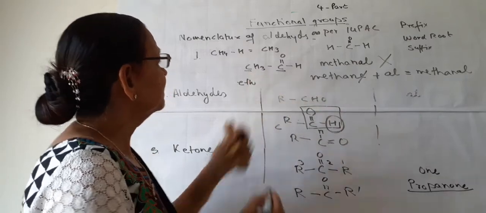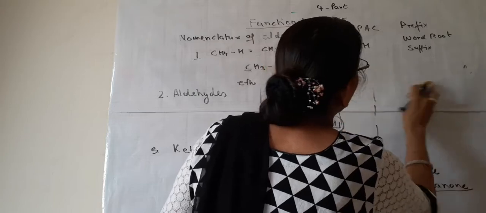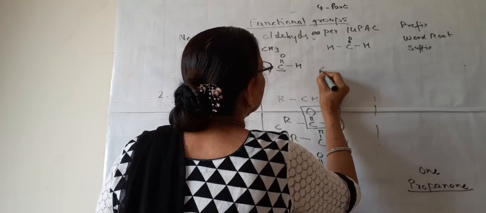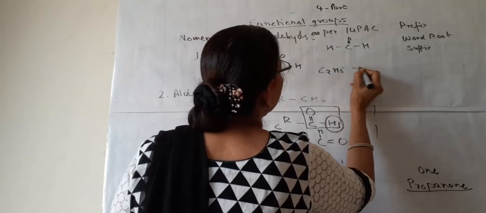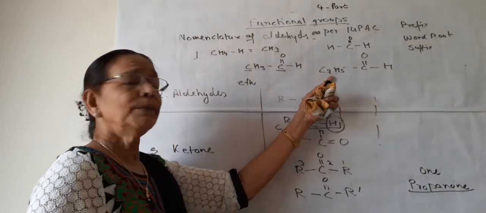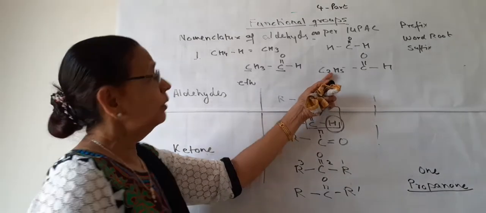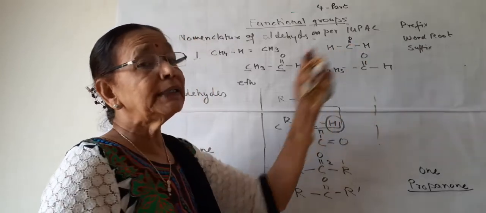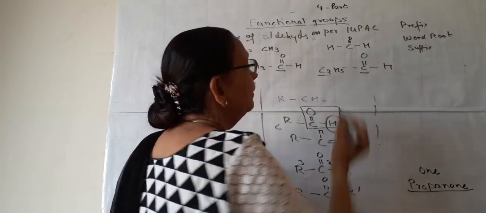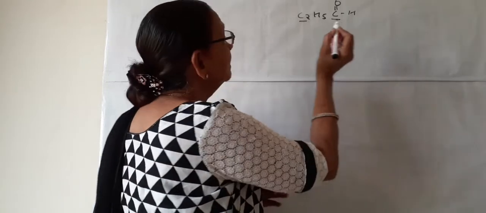So the ethanol is having CH3, and what about the next compound of aldehyde? If it is having C2H5 C double bond OH. It is the ethyl group, C2H5, all of you know. But this compound is not ethanol. Why is it not ethanol? Because now this is having 2 plus 1, 3 carbons in the main chain.